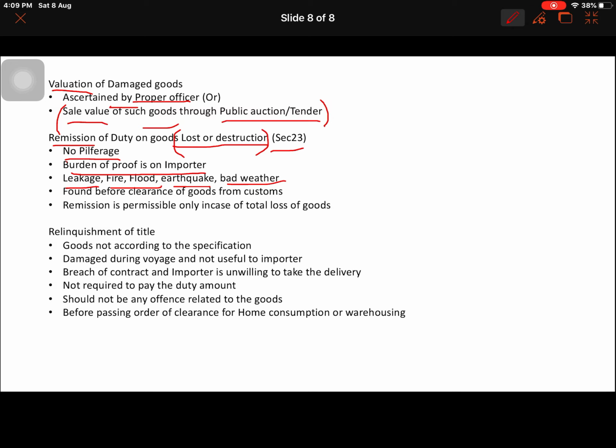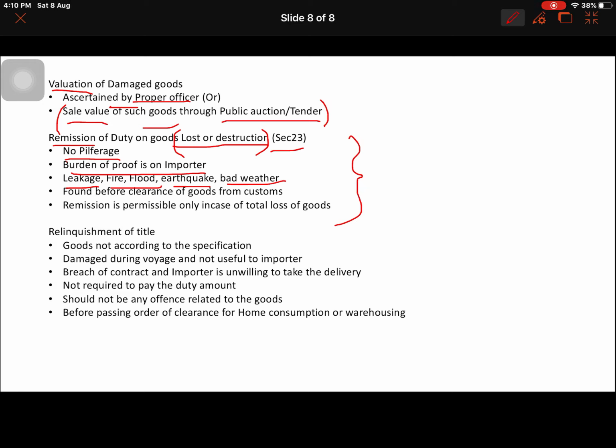They will not be aware of section 23 in the customs act, so they will pull this shipment, and after reaching our factory it may be found affected by bad weather, or totally wet, or those items are not usable.